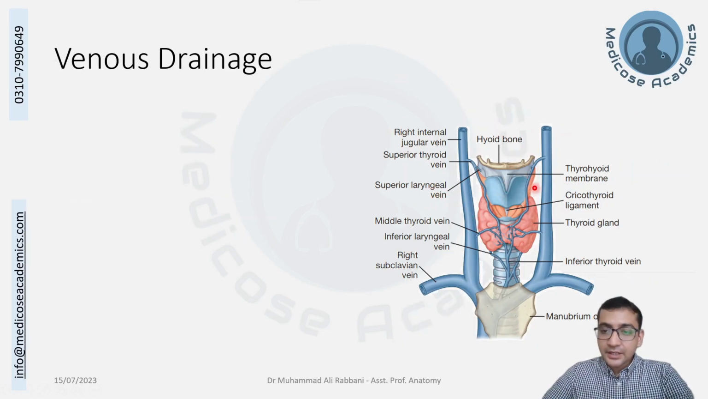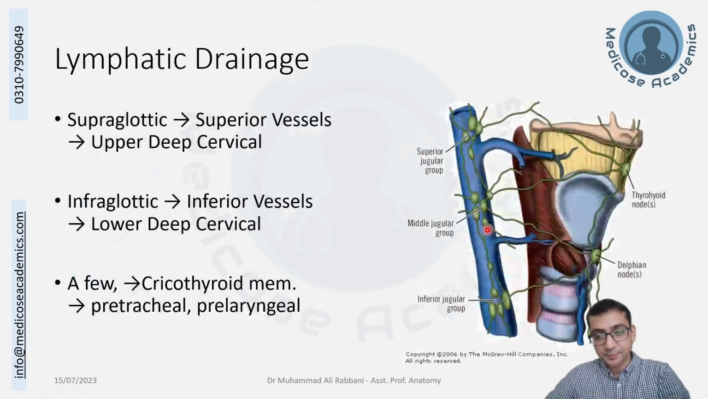The venous drainage is just like the thyroid gland. The upper part is drained above the vocal cords to the superior thyroid veins, and the inferior part is majorly drained by the inferior thyroid veins.